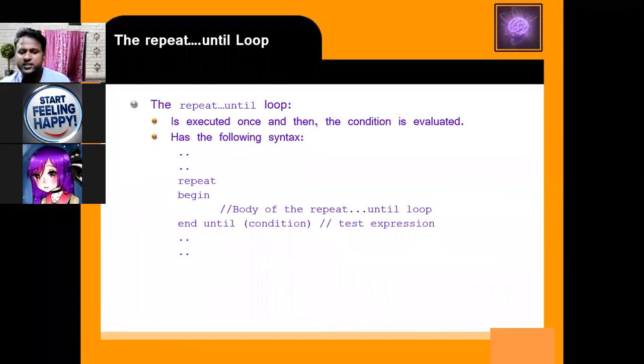In repeat until, the statement is executed once and then the condition is evaluated. The difference between while loop and repeat until is this: if your condition is false in a while loop, then no statement is executed. But in the repeat until, even if your condition is false, at least one time the statement is executed.